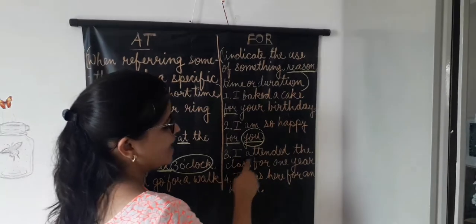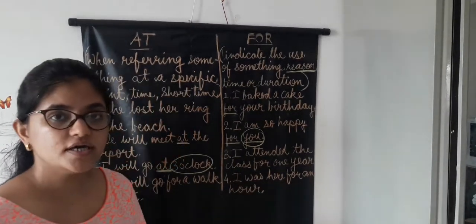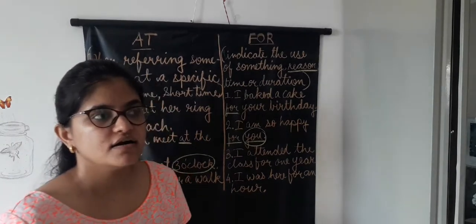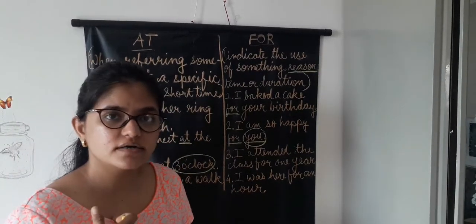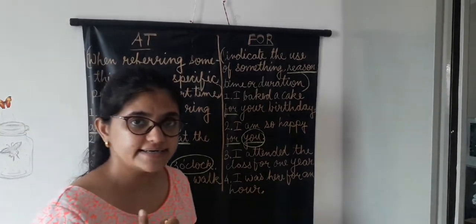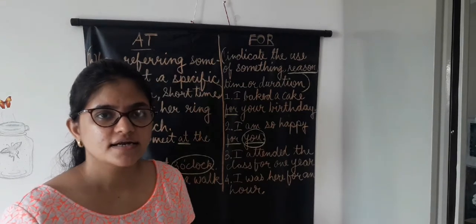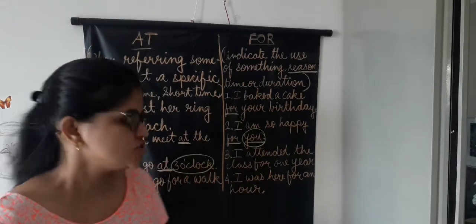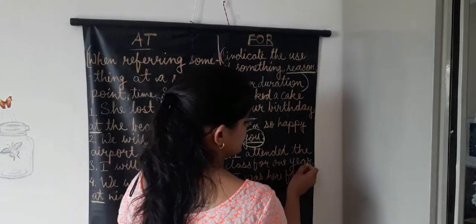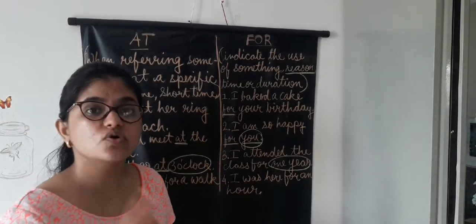Number 3, I attended the class for 1 year. Say that I joined drawing classes and I attended the classes for 1 year. I attended classes for one year. So the period of one year, I attended for one year. That is called the duration.